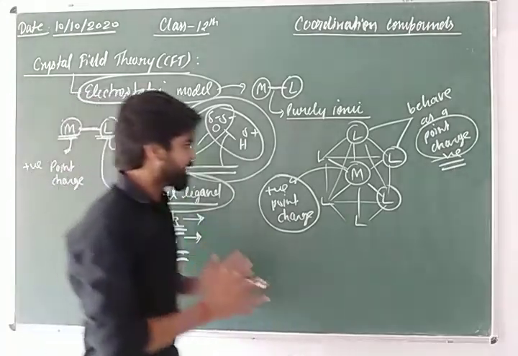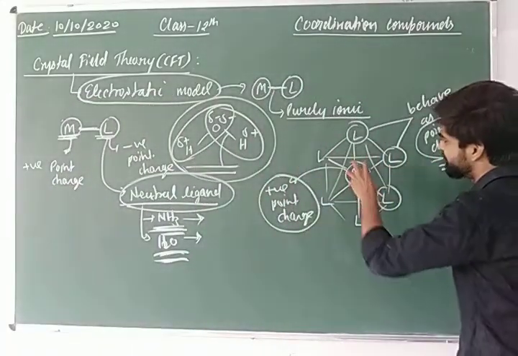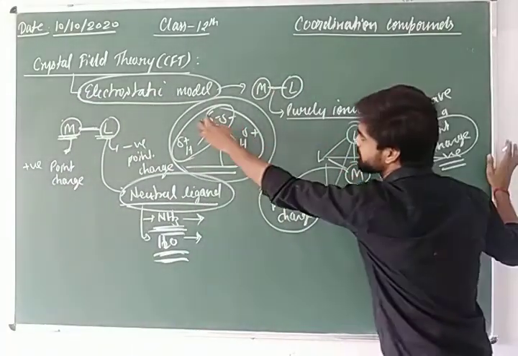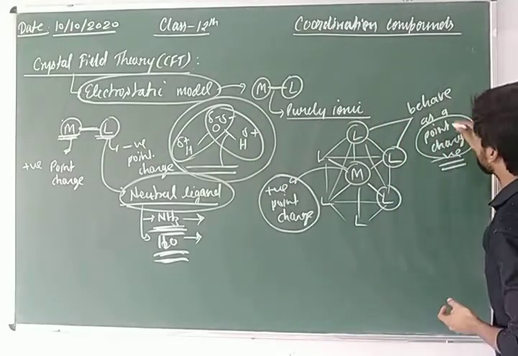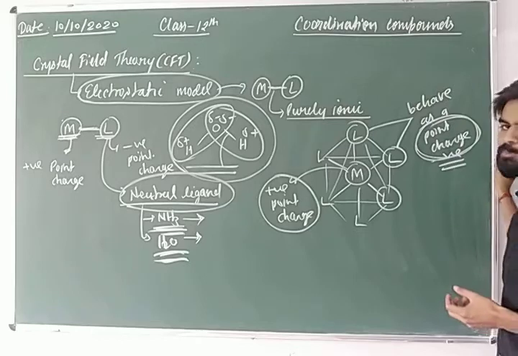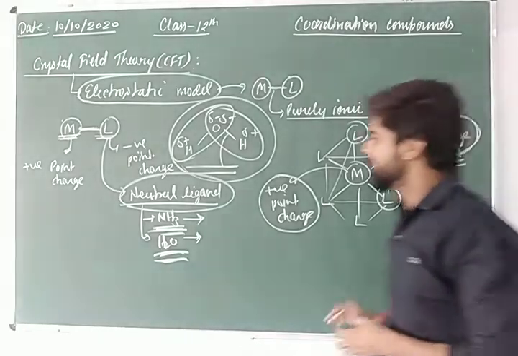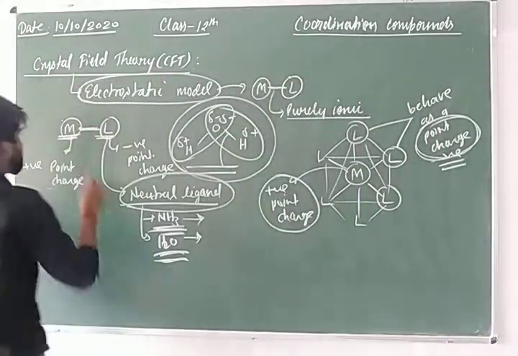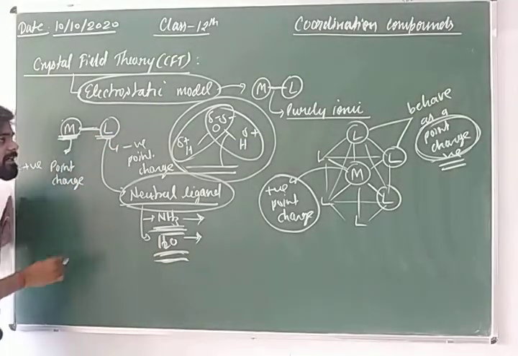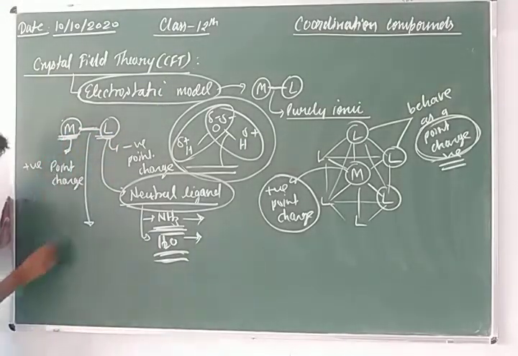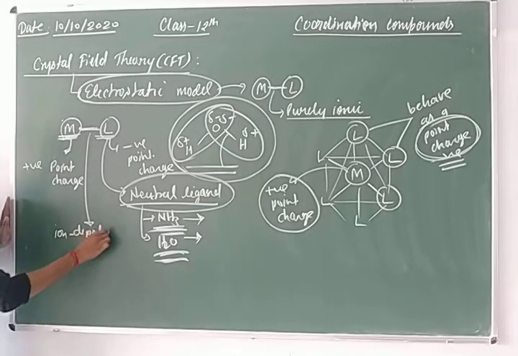When these ligands bond with the metal ion, the negative part acts as the point charge. So if a neutral ligand bonds with the metal ion, the interaction between the metal and the ligand is a metal ion dipole interaction.